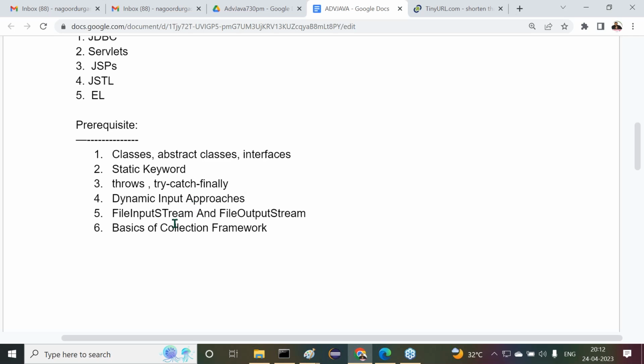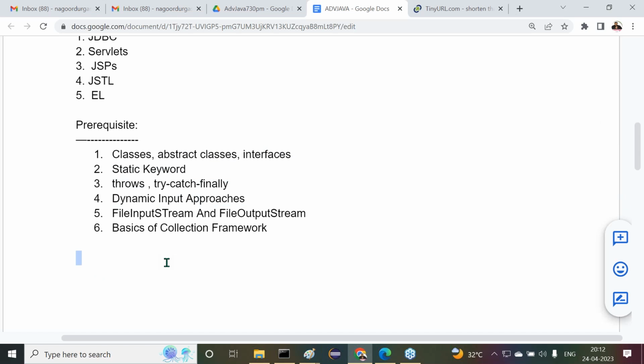Right. So now, what I want to discuss immediately is up to dynamic input approaches only. The remaining concepts I will not discuss immediately; when I require them, I will discuss them there, whether you are getting them or not. But now I want to discuss mainly these concepts. Whenever I discuss the concepts, we have to give some points, and I'm going to ask only a few points.